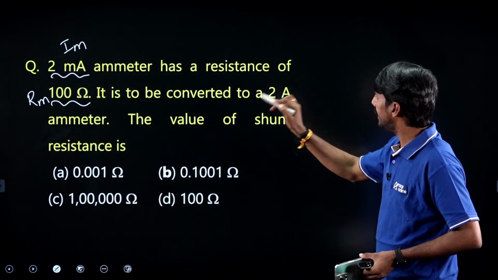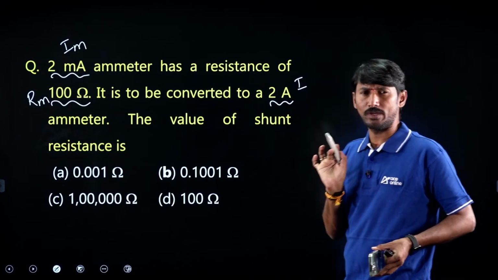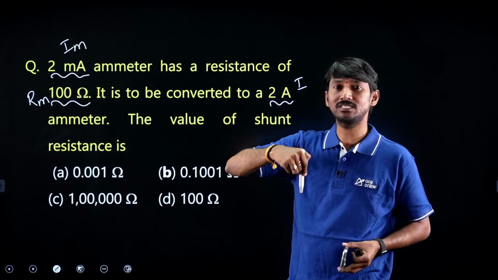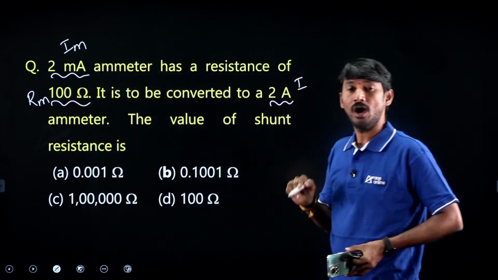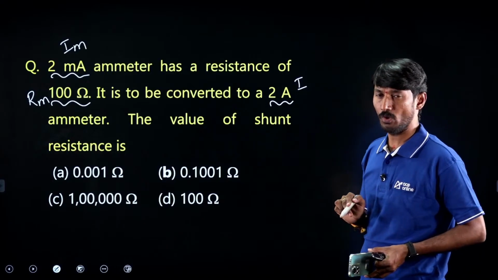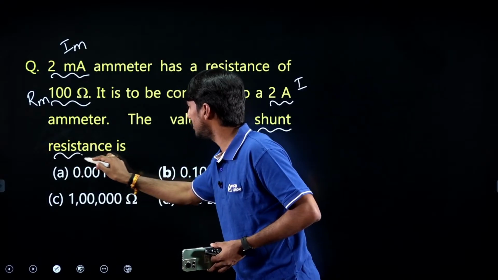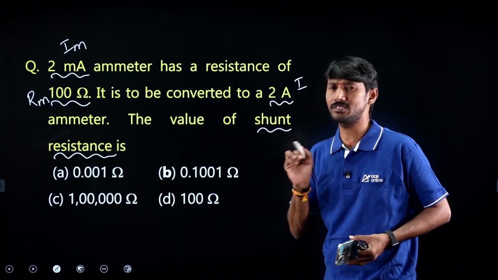It is to be converted to 2 ampere. Simple logic: how much capacity are we having? 2 milli. Up to how much are we supposed to extend? 2 ampere. So how much shunt resistance is required? This is the simple point.